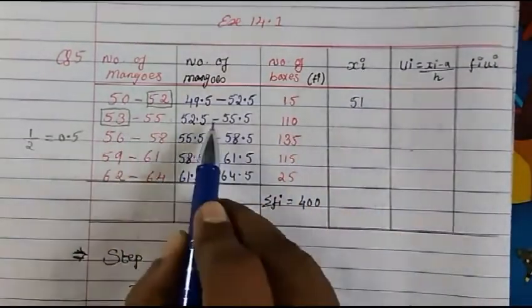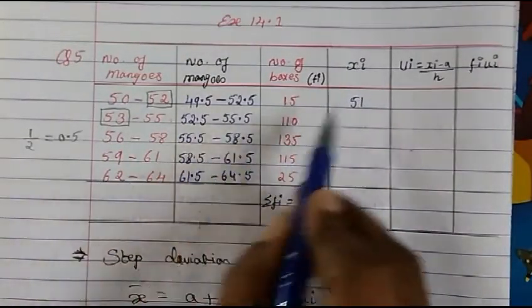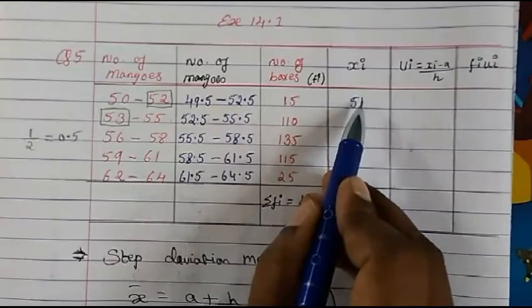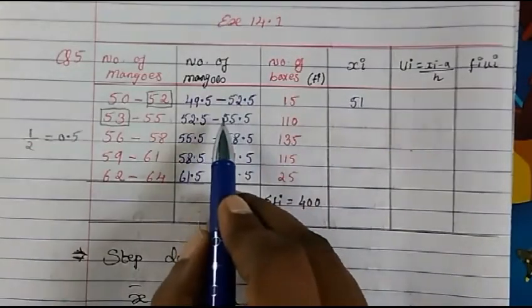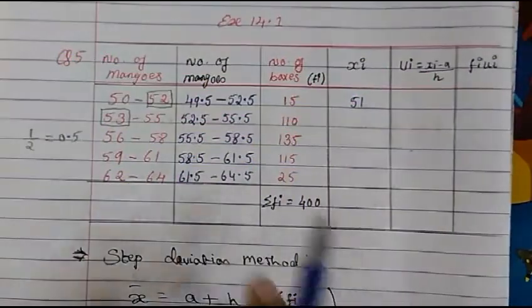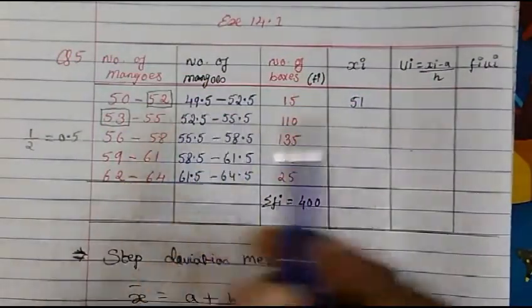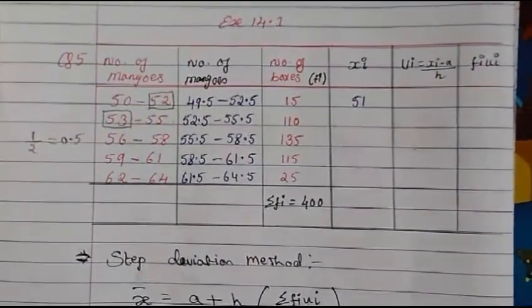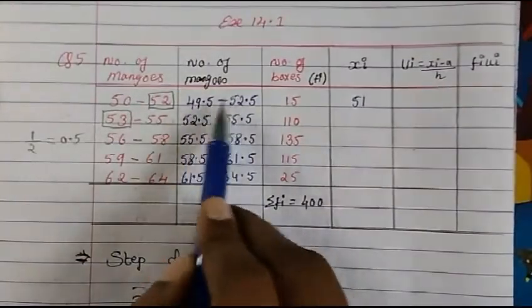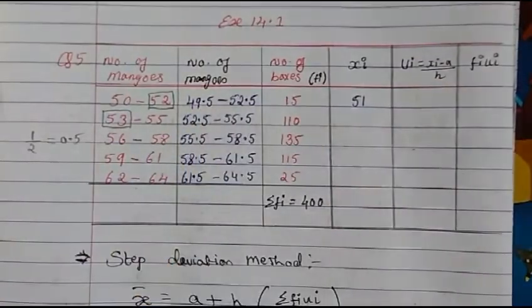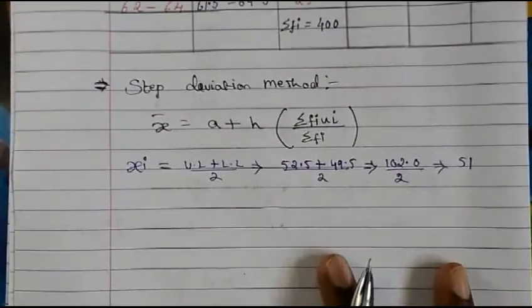Now next step, same way you don't need to do. Once you get the first one, that is enough. Now we find out the class interval. We know already the class interval, the difference between these two. So class interval means the difference between these two we have to find out. So let's find out the class interval.